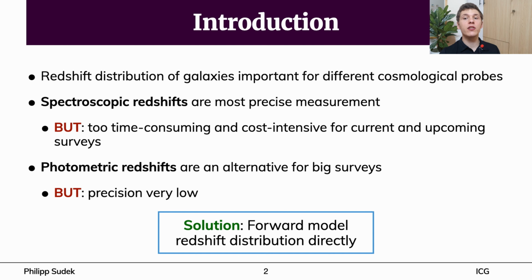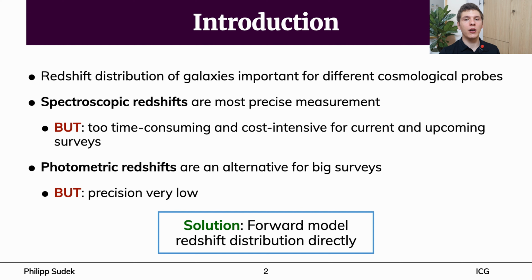However, the precision of photometric redshifts is quite low compared to spectroscopic redshifts, and this decreases the constraining power of cosmological probes that rely on photometric redshift measurements. Now, often one just needs the redshift distribution and not each individual redshift for cosmological probes like weak gravitational lensing.